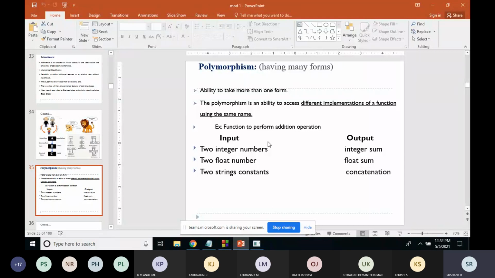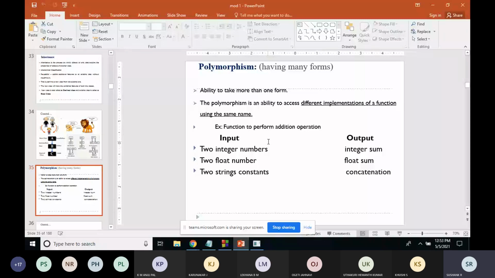In polymorphism we have two things: one is compile time polymorphism and the second one is runtime polymorphism. For compile time polymorphism, we can give an example of function overloading. What do you mean by function overloading? Functions will have the same name but a different number of parameters.